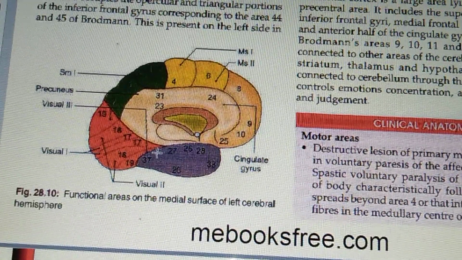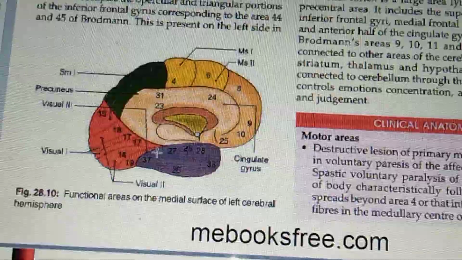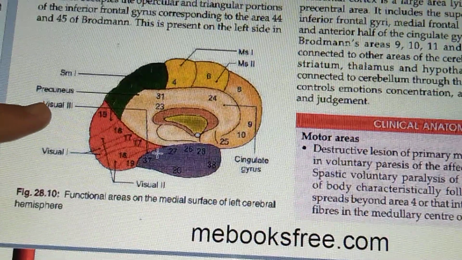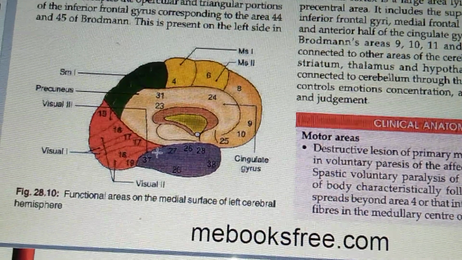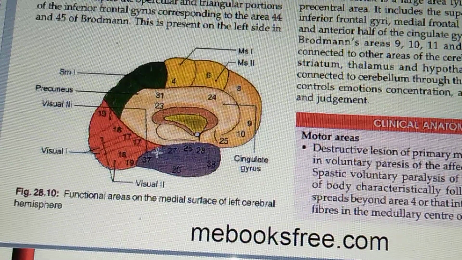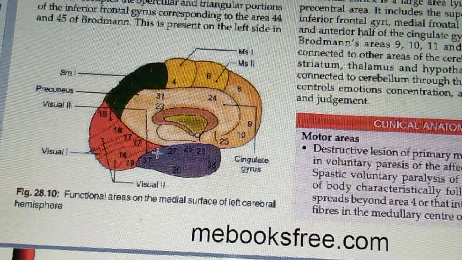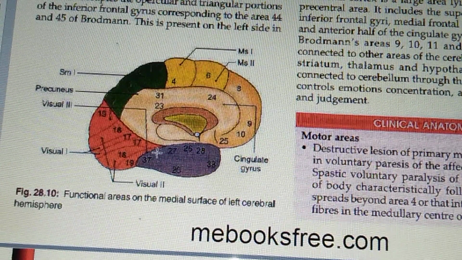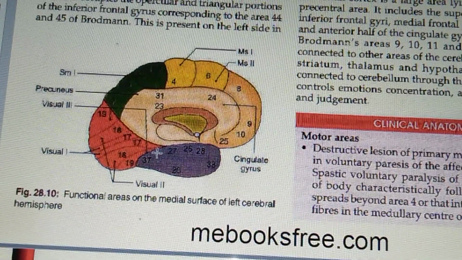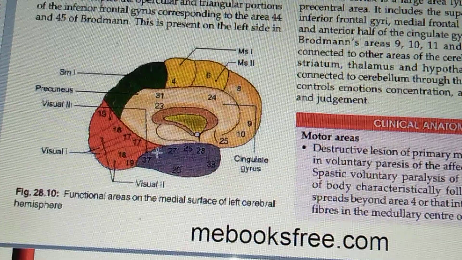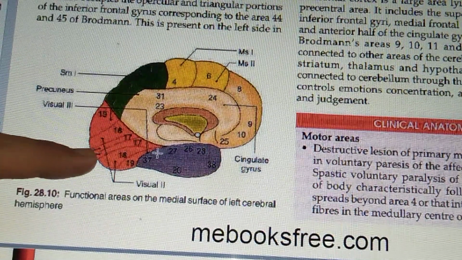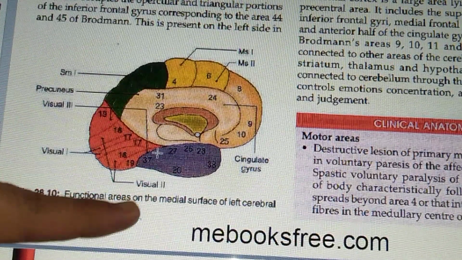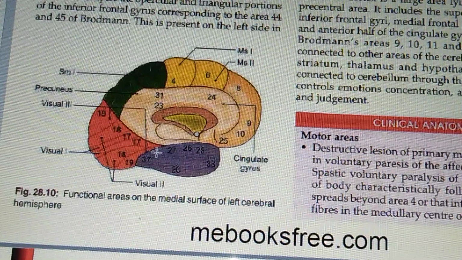Area 17 constitutes the first visual area, right? Because in the diagram you can also see that it is shown as visual 1. You also have visual 2 and visual 3 areas, right? So area 17 constitutes the first visual area. It is continuous both above and below with area 18 and beyond this with area 19 of Brodmann, which are also known as the visual association or psychovisual areas, right? So this 17 is related to the 18 above and 18 below also, to the 19 above and 19 below also, right? So that you have to correlate.